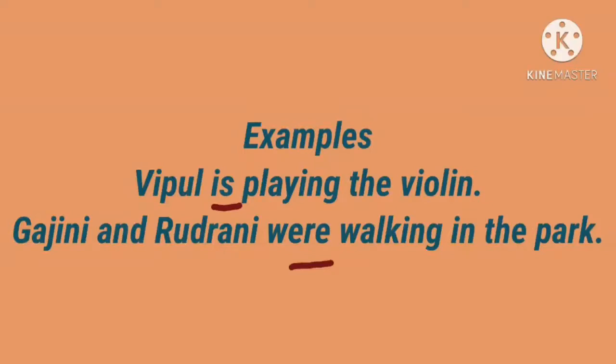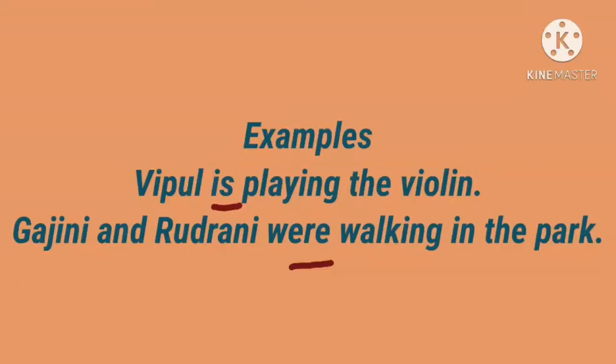Next example: Gajini and Rudrani were walking in the park. Here, which is the main verb? Walk. Before it, what word is given? Were. So, were is the auxiliary verb. We use were for past tense. Here Gajini and Rudrani, the subject, is plural. So we use the plural auxiliary verb were.